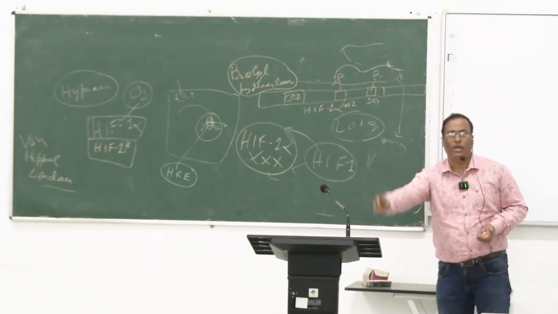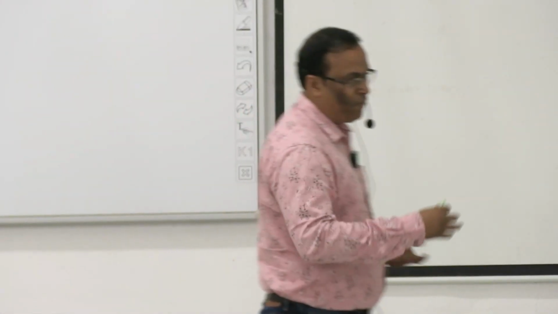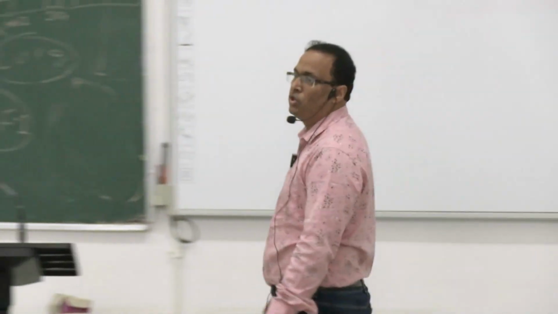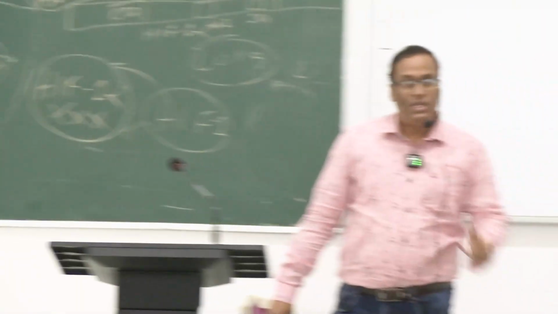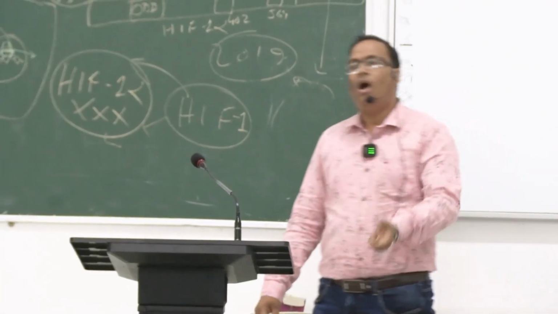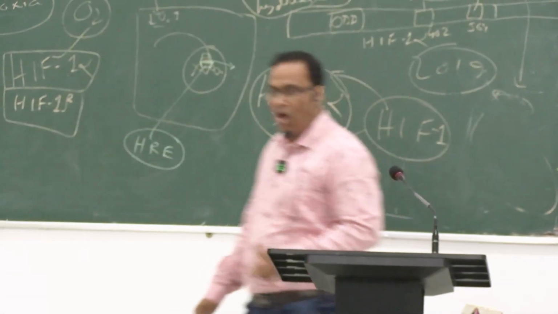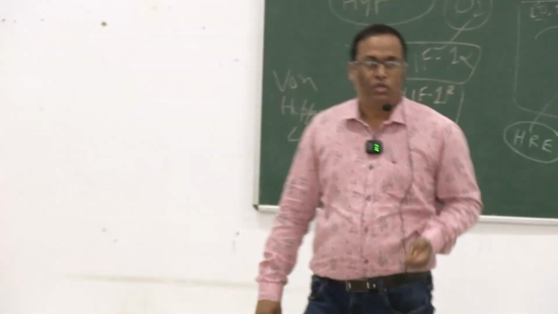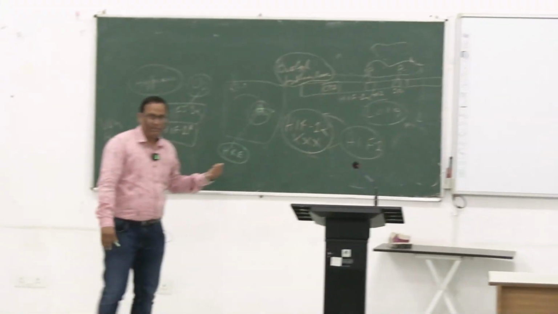If transcription does not happen, then my DNA information will not go to the mRNA, and if the mRNA does not give the information, then protein will not be made, and the protein I want to say is erythropoietin here. So in this case it may be asked in your short notes how hypoxia increases the erythropoietin level. This is your answer, right?